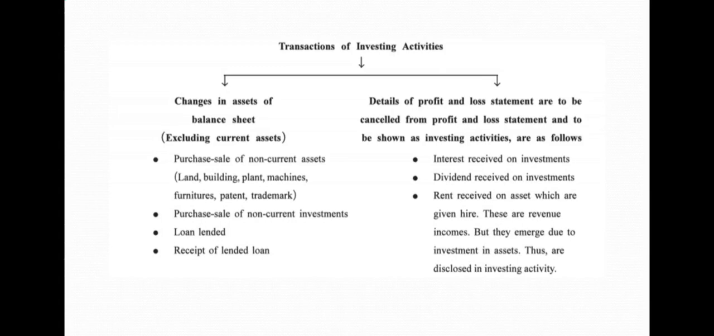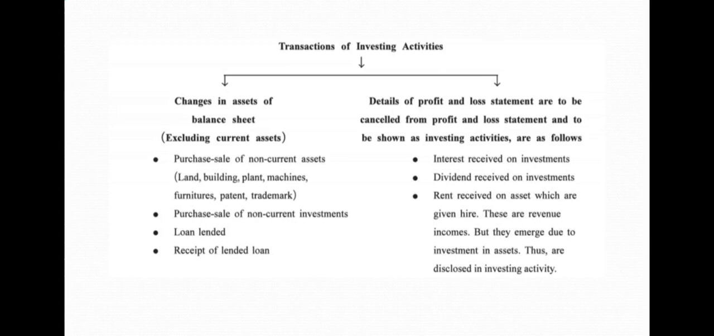What could it be? Purchase or sale of non-current assets, that is land and building, plant and machinery, furniture, patents, trademark, equipment, etc. What else? Purchase and sale of non-current investments, loans lent if any, and receipt of lent loans, that is, recovery of lent loans.